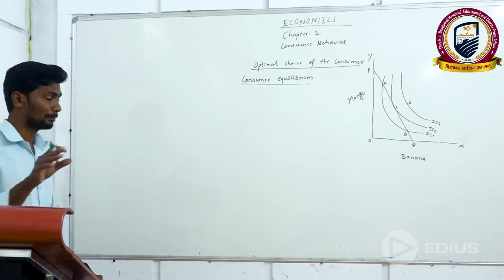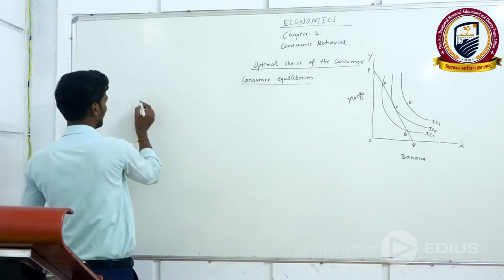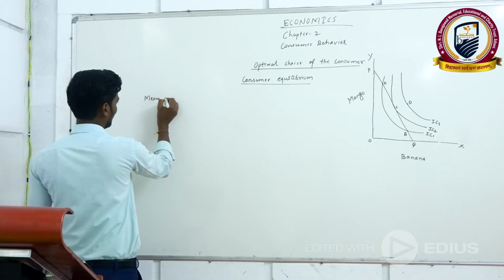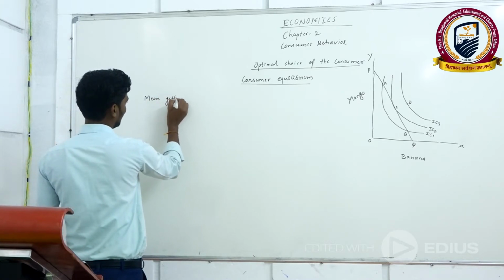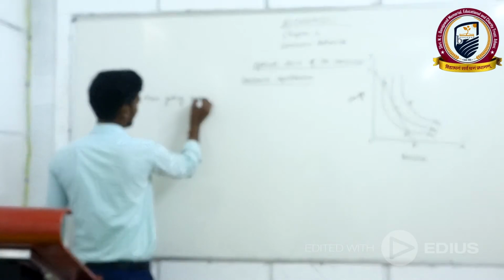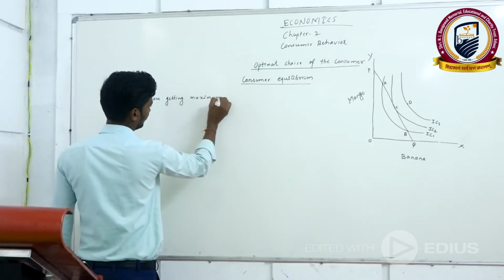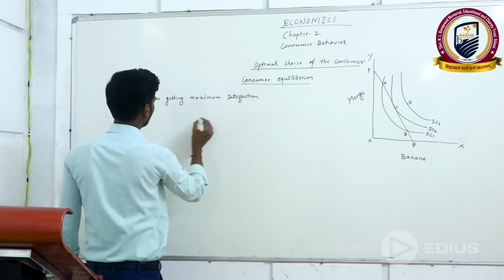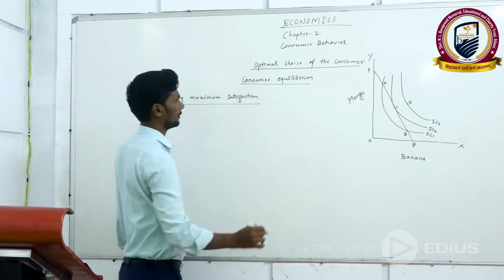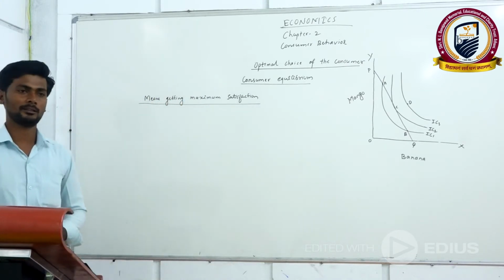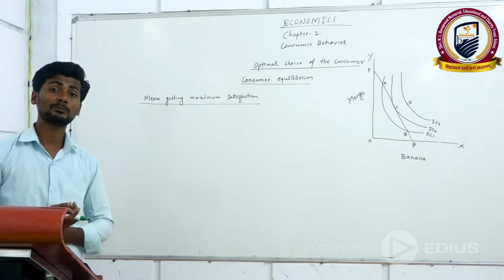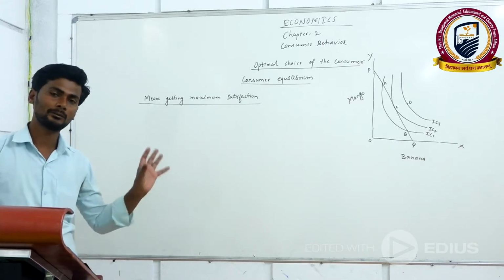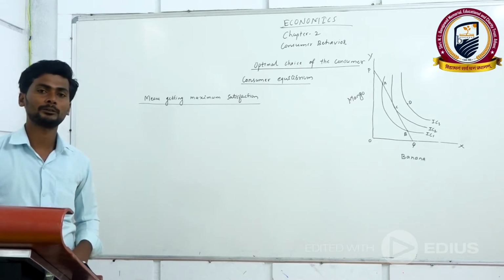Optimal choice of the consumer means getting maximum satisfaction. So this is what the optimal choice of the consumer is. What is the optimal choice? Getting maximum satisfaction from the consumption of goods and services. So that is what the optimal choice of the consumer is.